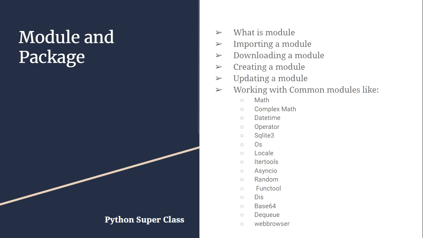Once we understand the nuances of object-oriented programming, we'll move on to the modules and packages part. Here we will understand what is a module, how to import a module, how to download a module, how to create a module, how to update a module, and then we will also understand what is the difference between a module and a package. Once done, we'll talk about the basics of some of the common modules like math, complex, datetime, operators, SQLite 3, OS, locale, etc.